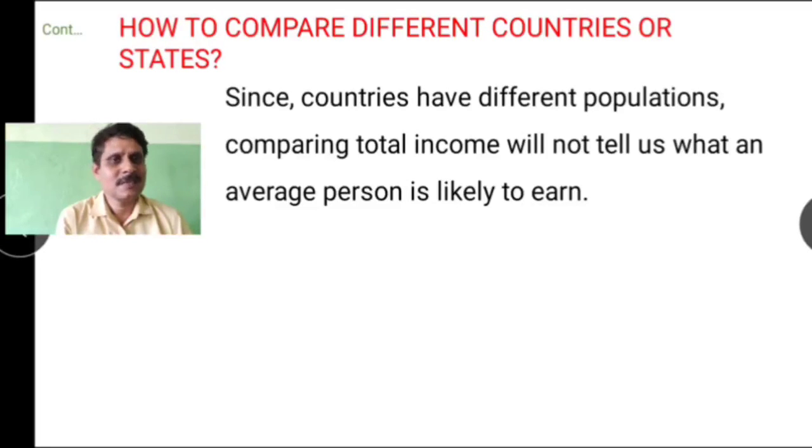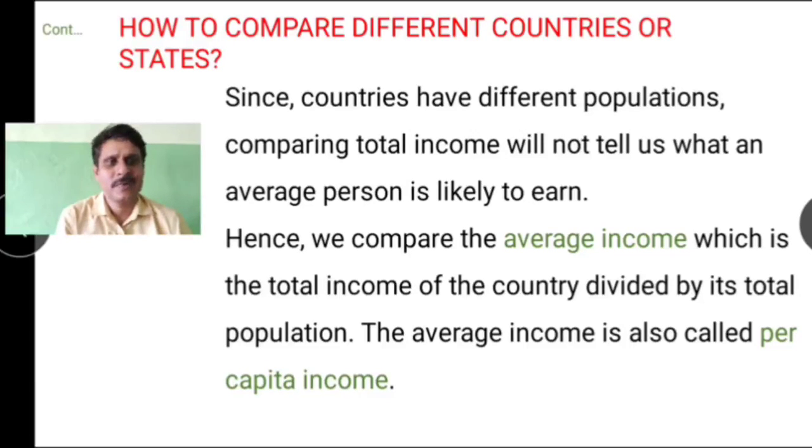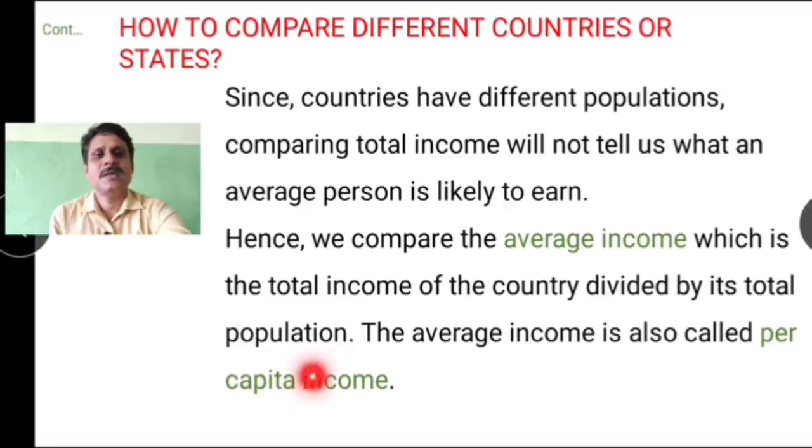So this way, children, the total income may not be giving us the right idea of how the income is distributed among its population. Hence we compare the average income, which is the total income of the country divided by its total population, known as the per capita income.